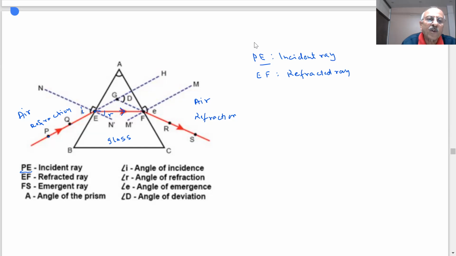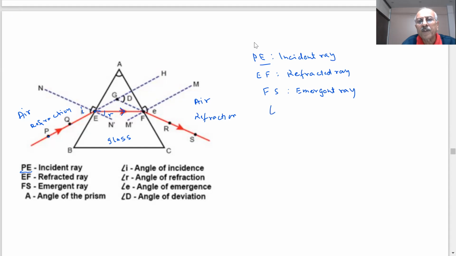And if I draw the normal here, student, normal is a 90-degree angle, this is called the angle E. Angle E is the angle of emergence. So you have PE, then you have the refracted ray EF, then FS. What is FS? FS is the emergent ray, the ray which comes out, student.